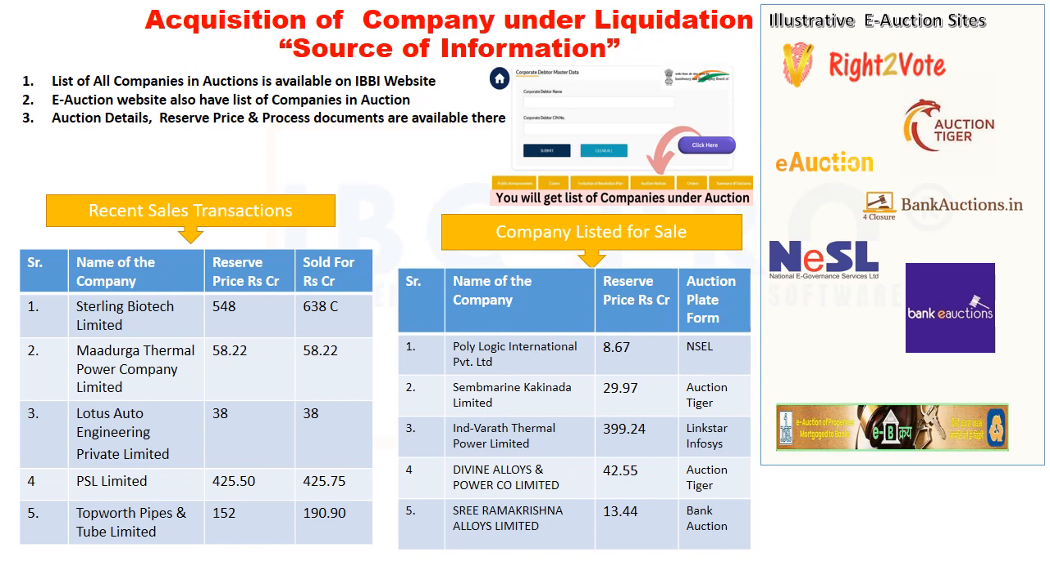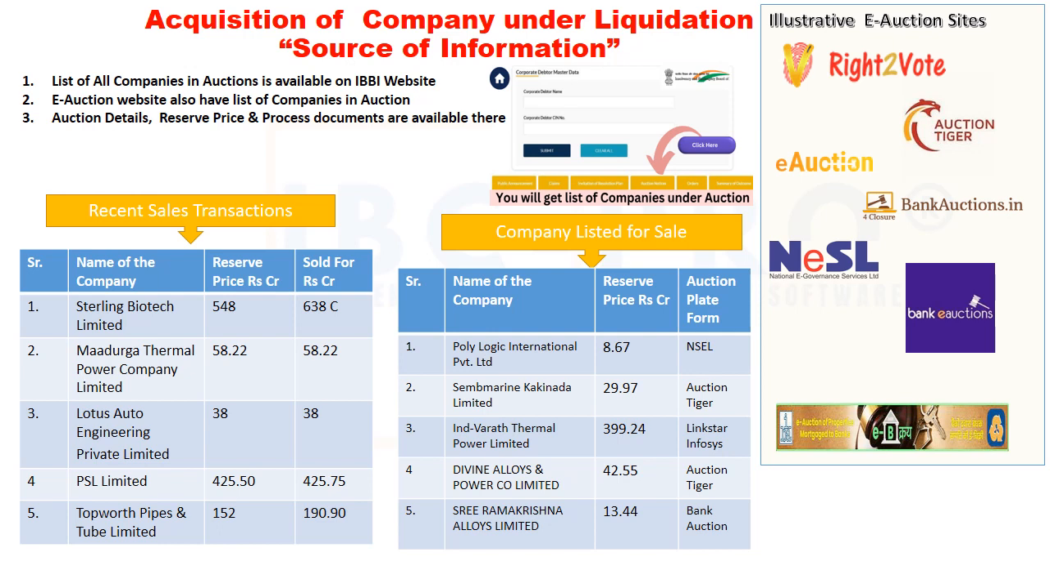Let's know about the source of information about companies in liquidation on sale. The Insolvency and Bankruptcy Board of India website displays the list of the companies in auction under IBC. Auction notice is also available for respective companies. The auction notice contains information about the auction such as date of auction, brief description about sale, details of liquidator and auction platform. The auction platforms are selected by the liquidator for e-auction of the companies in liquidation.